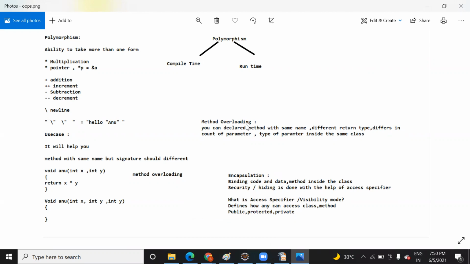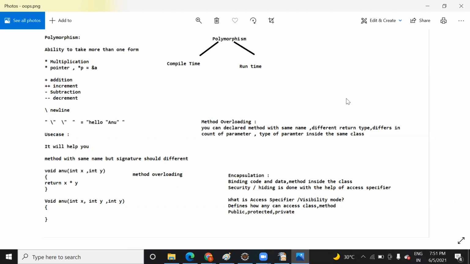So that is method overriding. And what is the difference in these two? Method overriding comes under runtime. Second difference, you will have exactly the same method name, same parameters, same return type, but they should be in a different class. And how you're going to invoke it, with the help of an object.